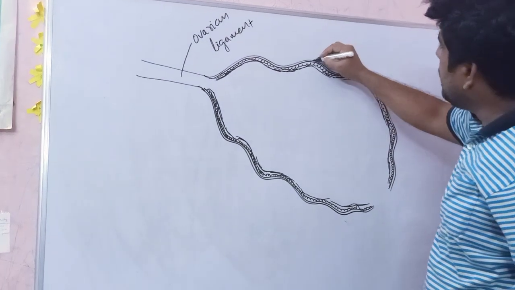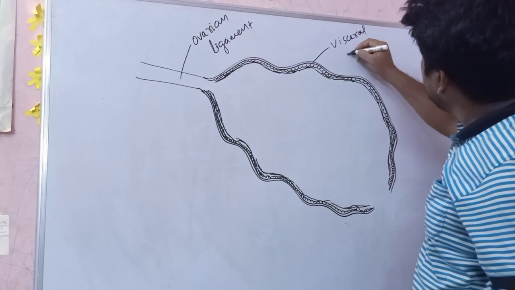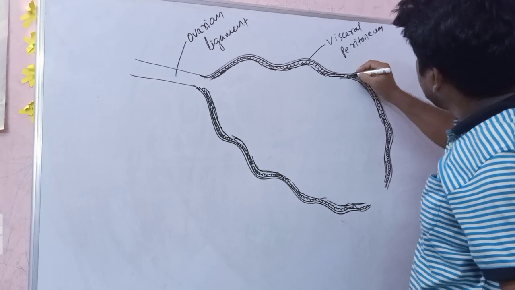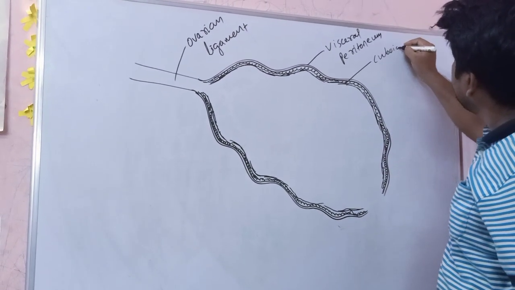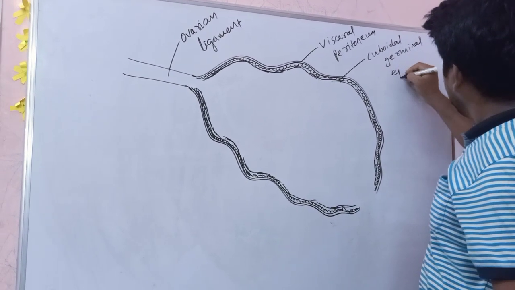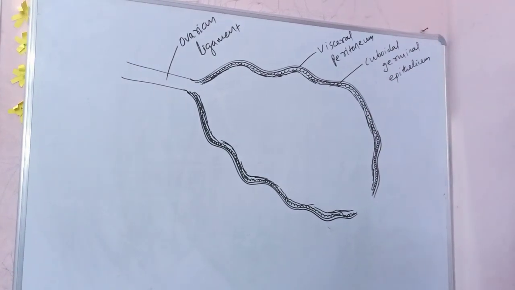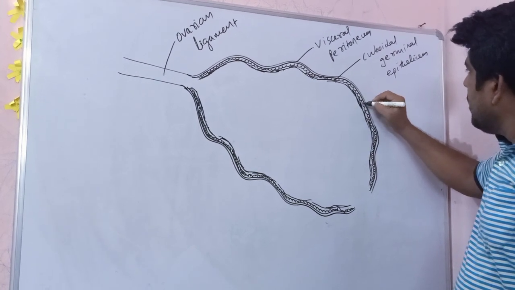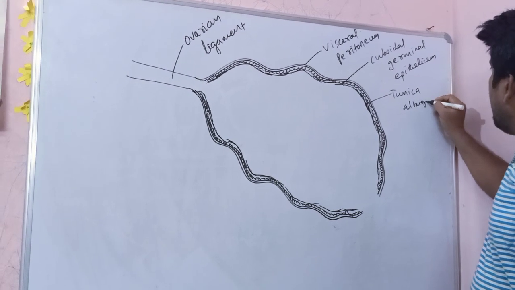The outermost cover is called visceral peritoneum. Middle layer is cuboidal germinal epithelium, and inner layer is tunica albuginea.